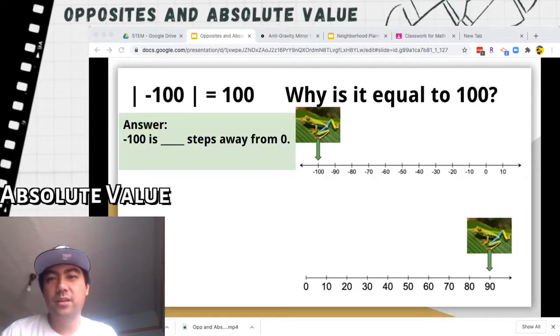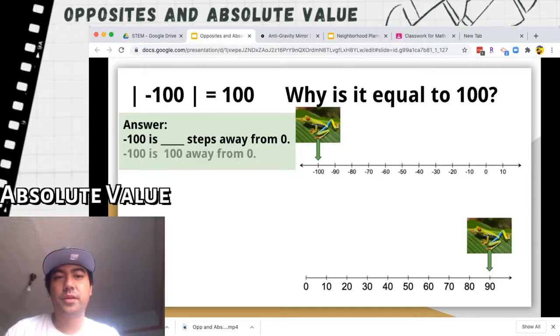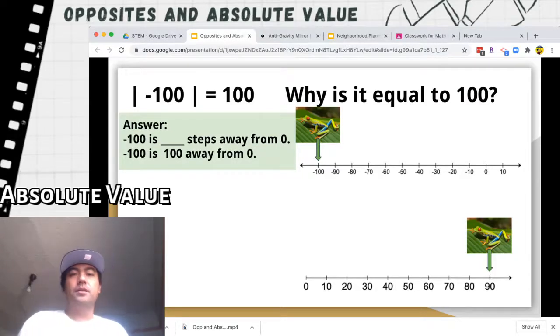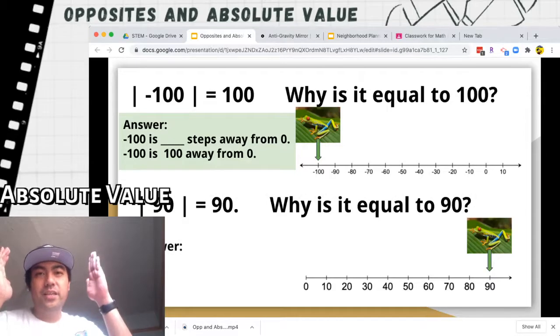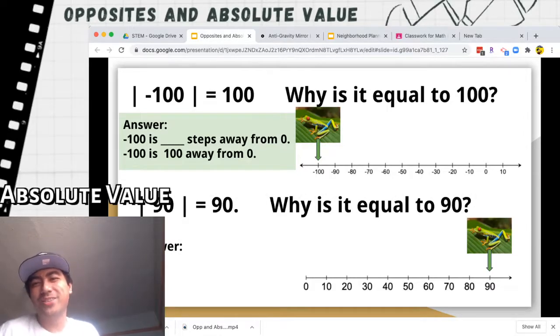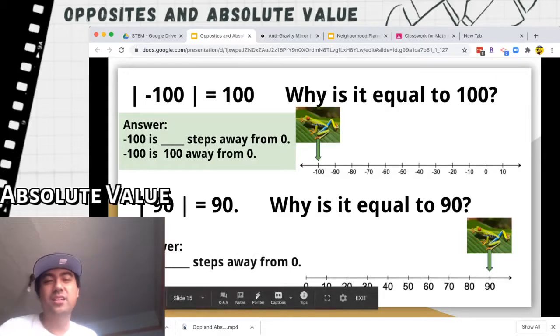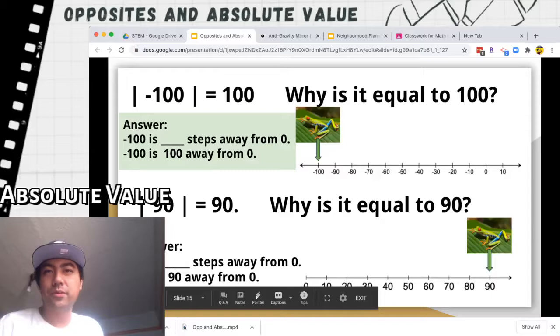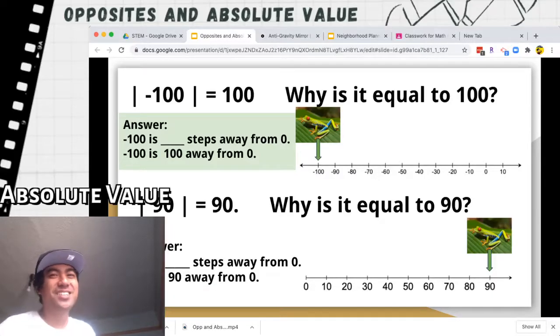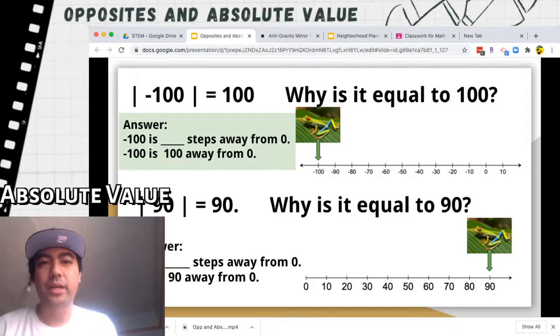Want to prove it? Count by tens. So I'm going to go here all the way to 0, and I want to see if it is 100. 10, 20, 30, 40, 50, 60, 70, 80, 90, 100. Yeah! Negative 100 is 100 steps away from 0. The absolute value of 90 equals 90. Why is it equal to 90? Because 90 is 90 away from 0. 90 steps away from 0. That is absolute value. And we hope that makes sense.